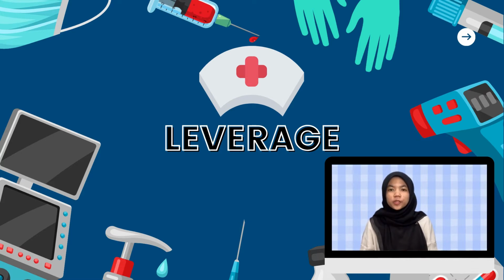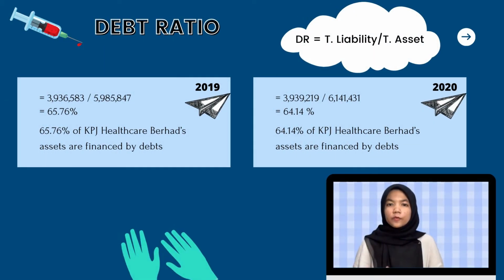Leverage ratios quantify the amount of capital derived through debt. To put it another way, leverage financial measures are used to assess a company's debt levels. There are 3 types of leverage ratio, which are debt ratio, debt to equity ratio, and lastly, times interest earned. The first type of leverage ratio is debt ratio. The formula is total liabilities divided by total asset.